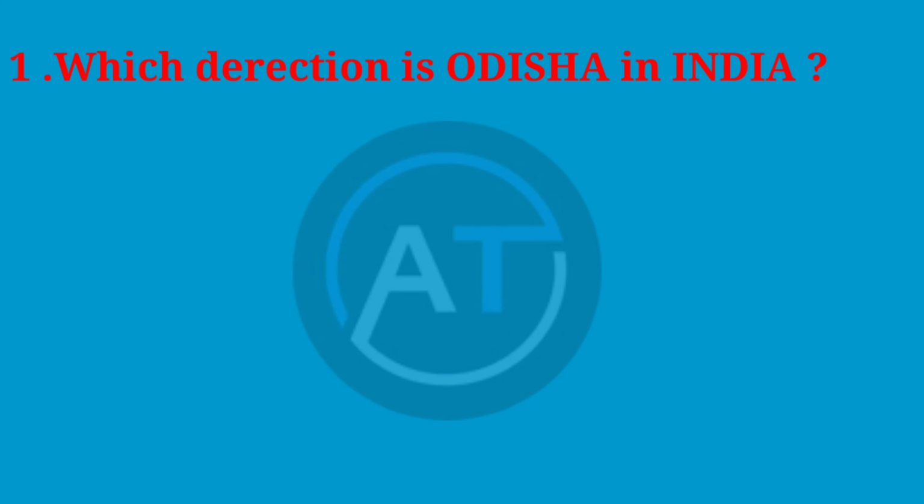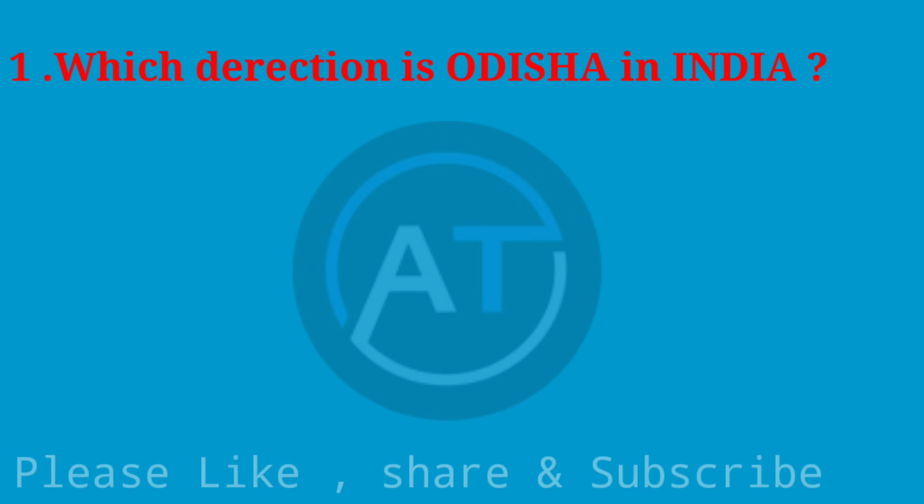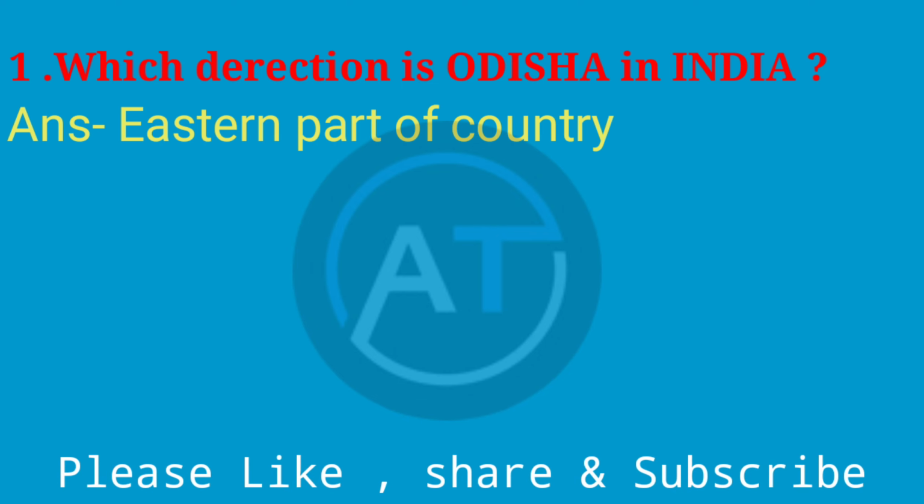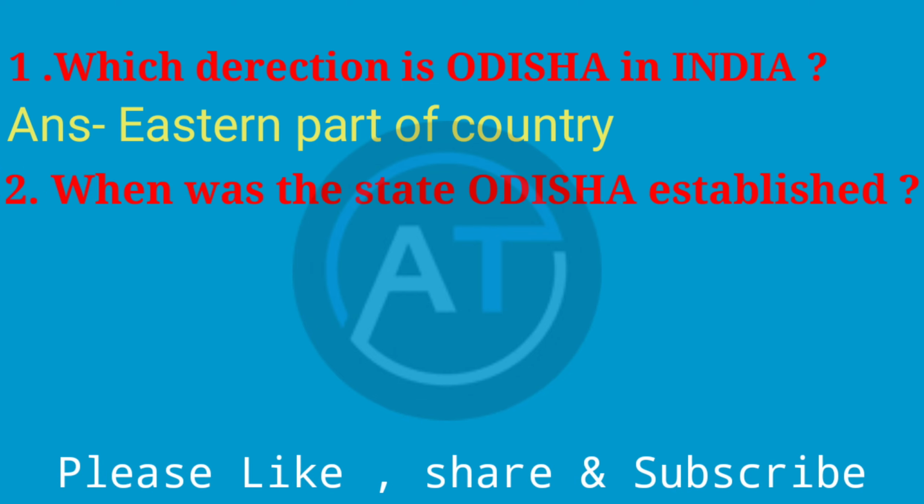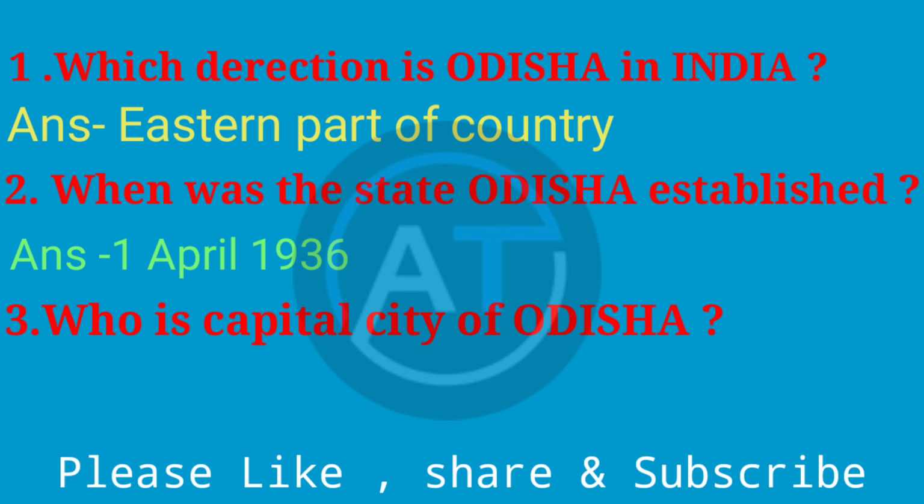We discuss Odisha GK. Which direction is Odisha in India? Eastern part of the country. When was the state Odisha established? 1 April 1936. What is the capital city of Odisha? Answer: Bhubaneswar. Then next question.